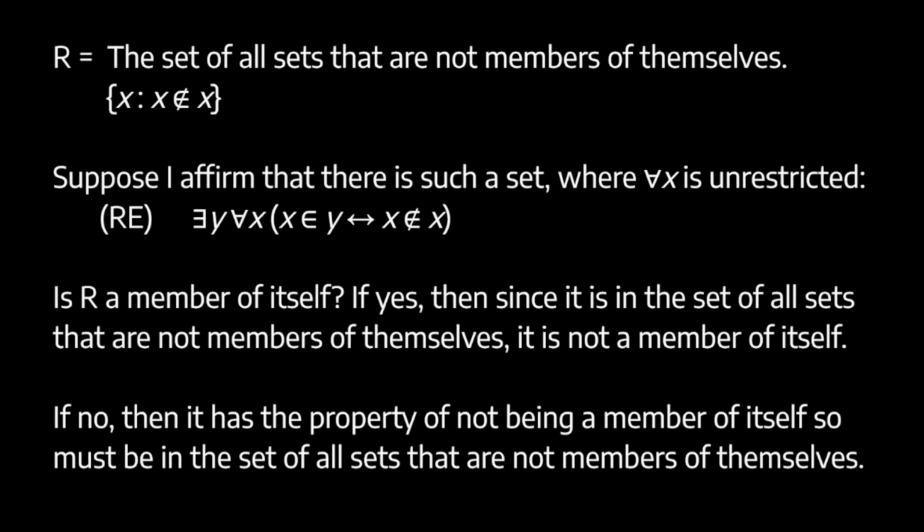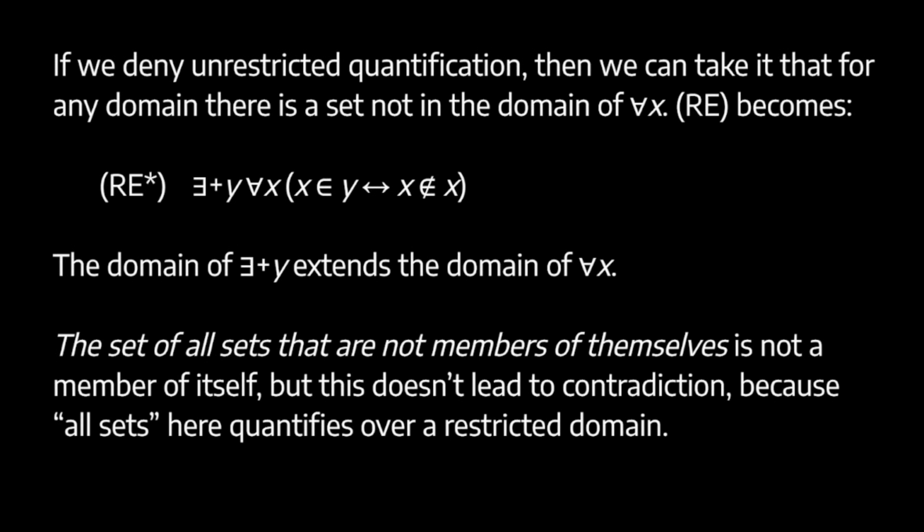Okay, now suppose that R is not a member of itself. Well, in that case, it has the property of not being a member of itself, so it must be a member of the set of all sets that are not members of themselves. Again, a contradiction. Either way, we end up with a contradiction. We end up having to say that R both is and is not a member of itself. At least that's how things might initially seem, but if we deny unrestricted quantification,